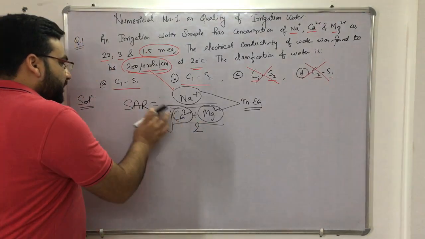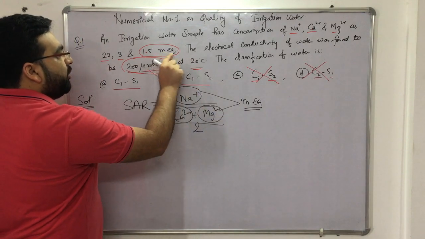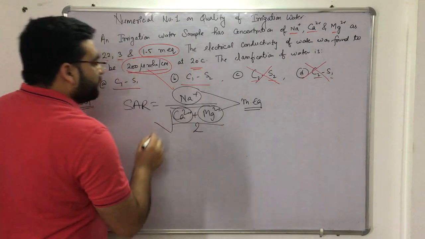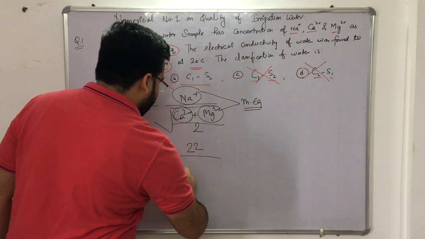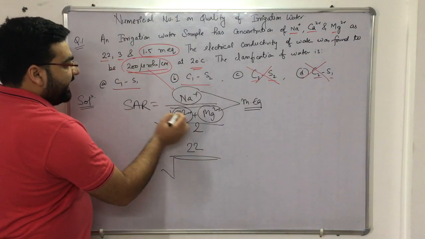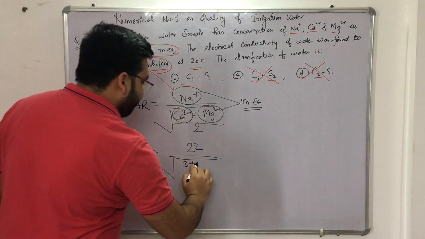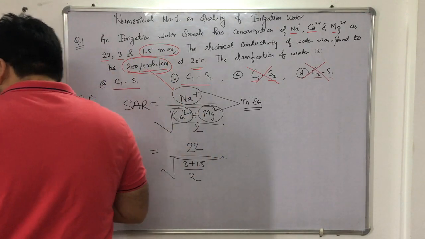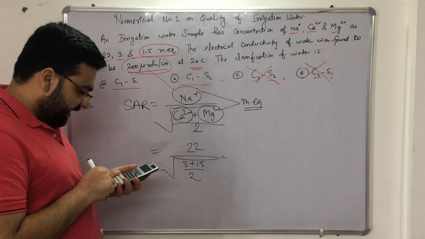Okay, so now we just have to calculate the SAR value, because it is given in milliequivalent, right? Milliequivalent is given, so no need to change it. So it will be equal to Na positive is 22, so 22 divided by the square root of Ca2 positive, which is 3, plus Mg2 positive, which is 1.5, divided by 2. So how much will it be? Let me calculate how much it comes out to be. First, 4.5.